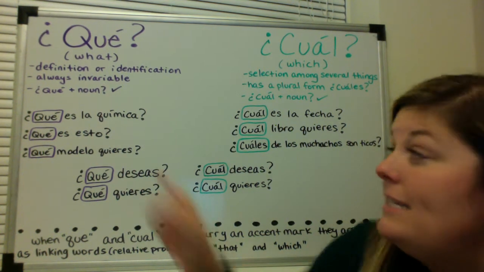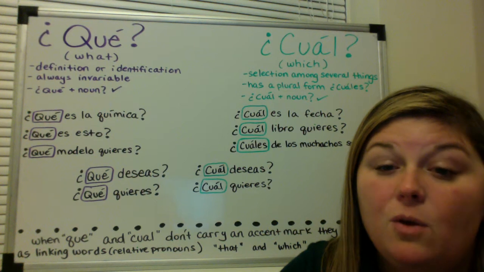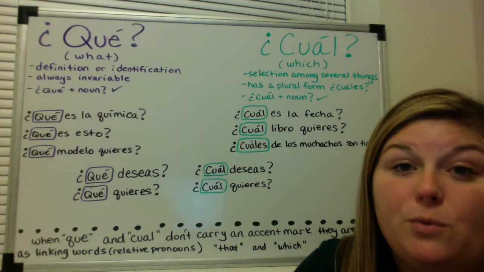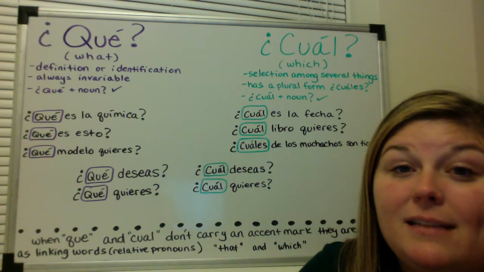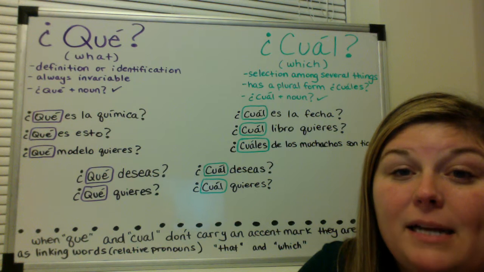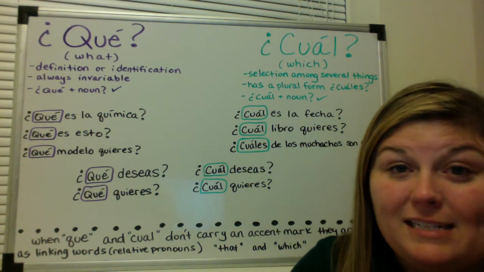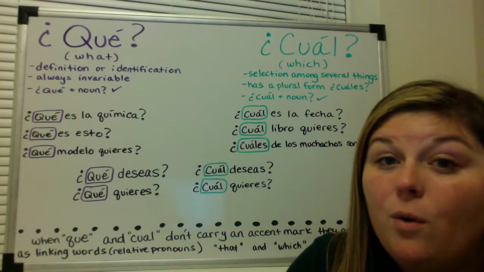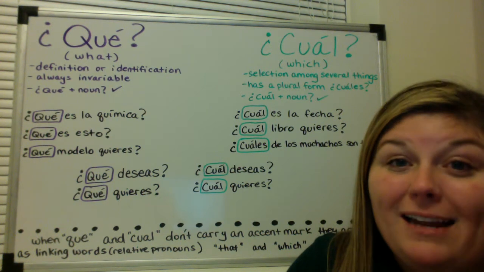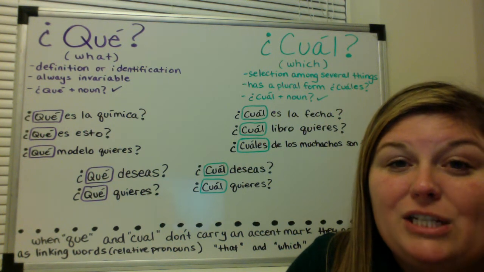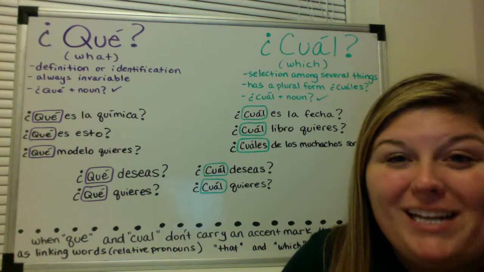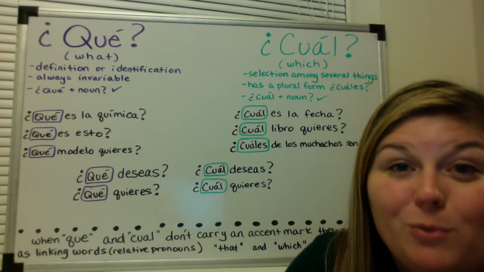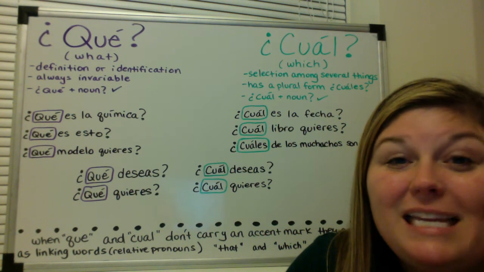All right, and also, as I said, you can follow cual with a noun. So here, ¿cuál libro quieres? Which book do you want? So I'm asking you to make a selection among things. But again, I'm using it with a noun, and that is acceptable nowadays, becoming more and more standard. So you can use que or cual before a noun. Even though grammatically, many books say to just use que, we don't always follow the rules whenever we're speaking in Spanish, just like we don't always follow the rules whenever we're speaking in English. So keep that in mind.